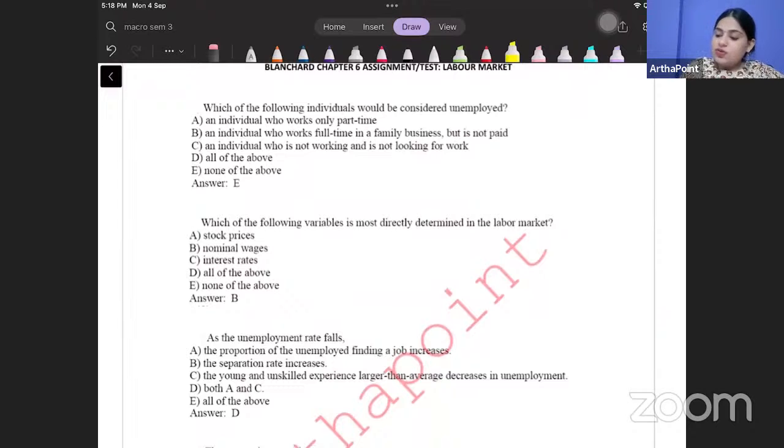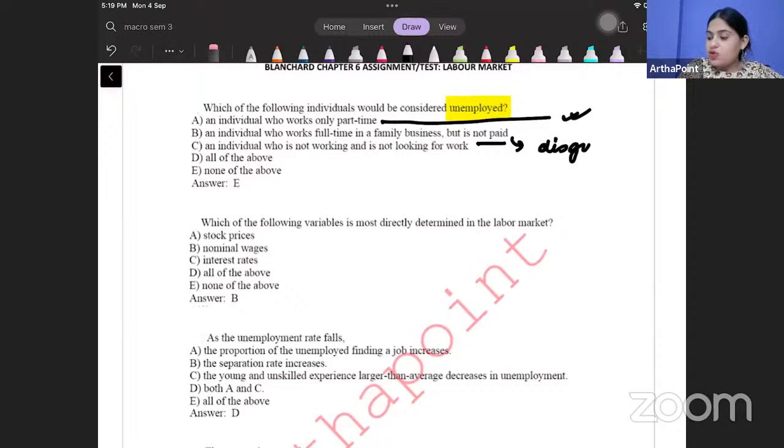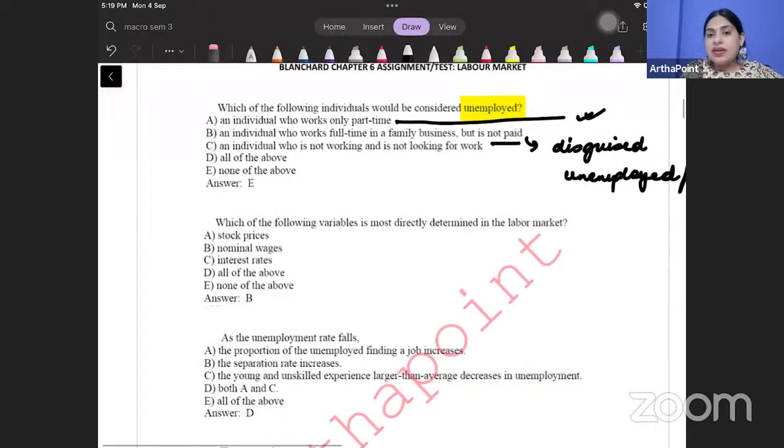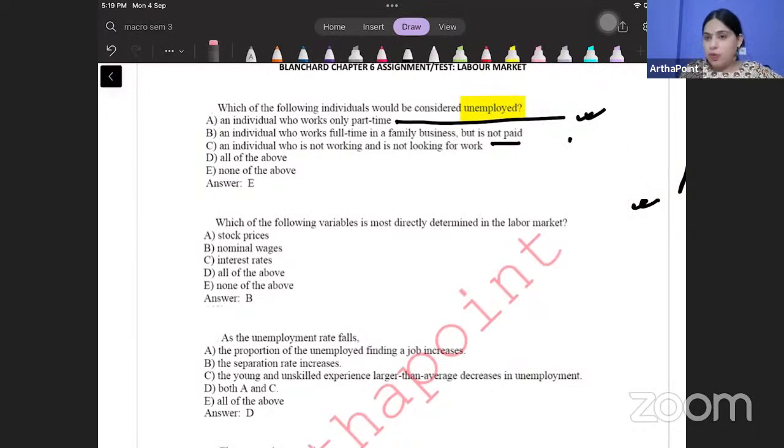Which of the following individuals would be considered unemployed? Okay. An individual who works only part-time, he's working now, so he's not unemployed, he's employed. An individual who works full-time, he's working now. So if he's not getting paid, beta, it is disguised unemployment. मतलब उसको पैसा तो नहीं मिल रहा, but in a way he is disguisedly unemployed, but not unemployed, है ना? या दूसरी चीज क्या मान सकते हैं? That he is working, but he's not getting paid, but he has a share in the profit. ऐसा भी तो हो सकता है. So anyways, he is not unemployed. उसको unemployed नहीं मानेंगे. We will consider him as employed.